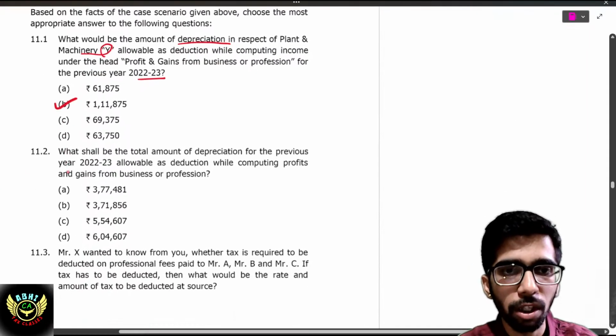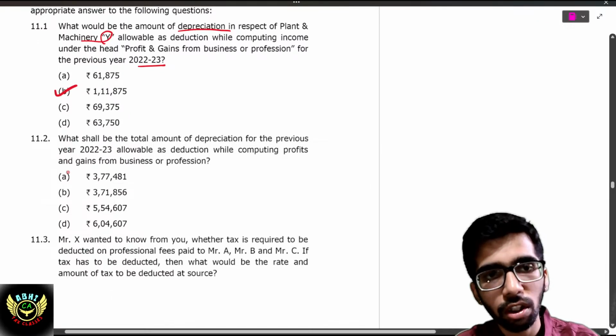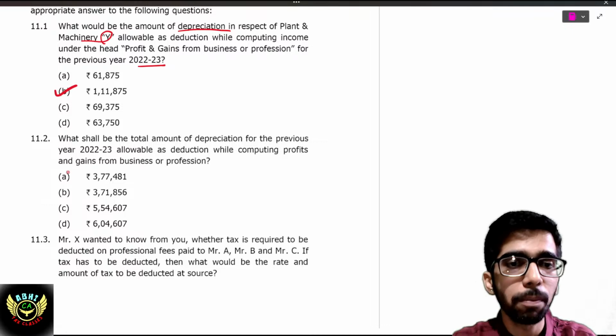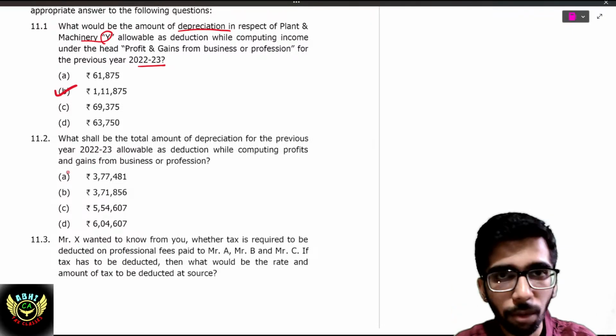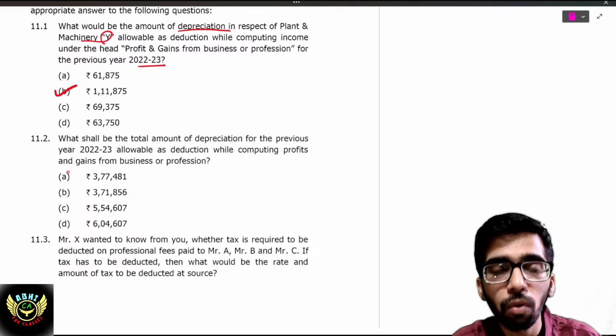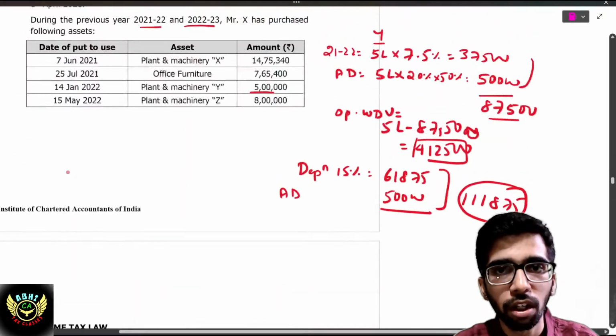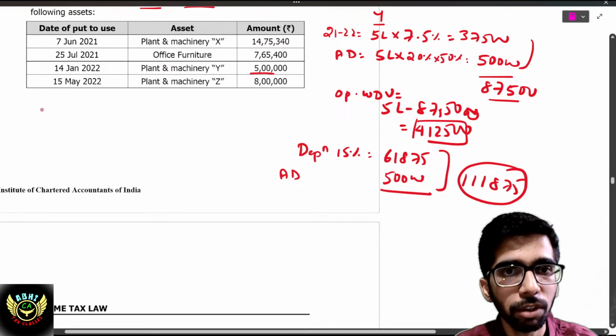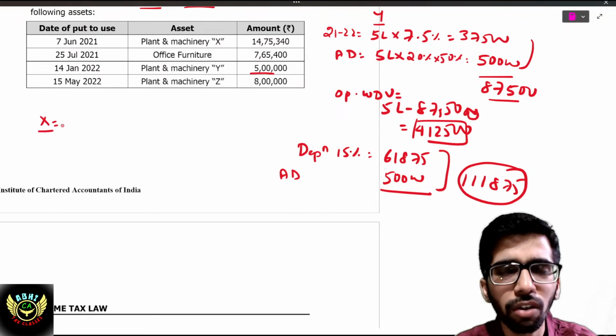Simple. What shall be the total amount of depreciation for the previous year 22-23 allowable as a deduction while computing the PGBP income? Plant Y we have just computed. Remaining assets we have to compute. Okay, let's see what will happen. First, Mr. X's office furniture. We'll see that depreciation amount. It will be easy.